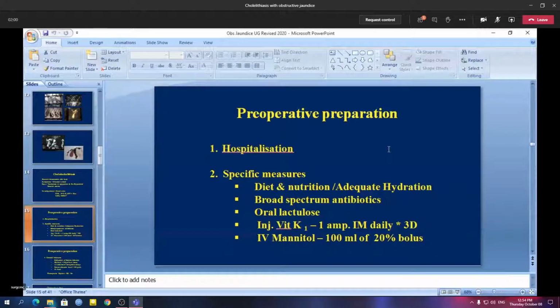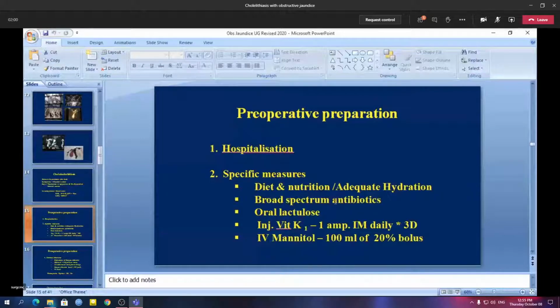Also these patients with obstructive jaundice are very prone to cardiogenic shock, because some myocardial depressing factors are present, which cause reduced contractility of the heart, and there is increased peripheral vascular resistance. Combining both, the patients are more prone to hypotension. So all this has to be kept in mind before putting the patient into the operation theatre. That is why the patient needs to be admitted into the hospital beforehand.